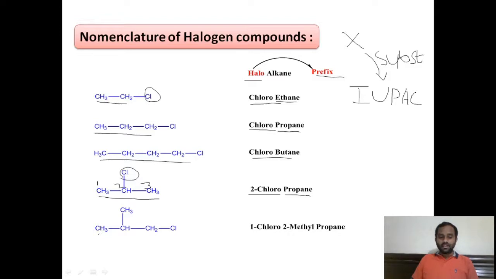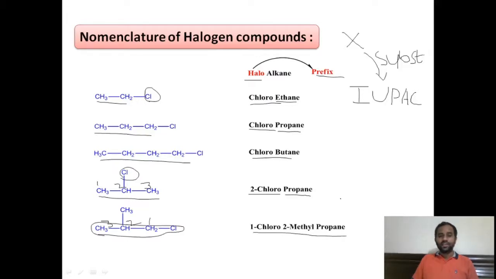Similarly, if you give the name for this compound, first we have to select the main chain having the substituent, that is it has 3 carbon atoms, and if you give the numbering, this is 1, this is 2, this is 3, and it has 1-chloro, 2-methyl as the substituents with a main chain containing 3 carbon atoms, that is 1-chloro-2-methylpropane. This is the name for this compound.